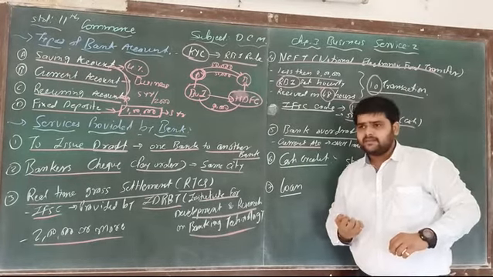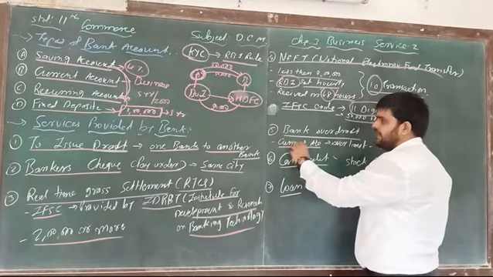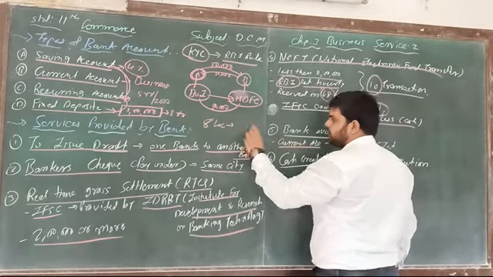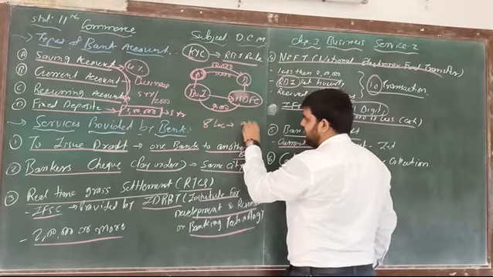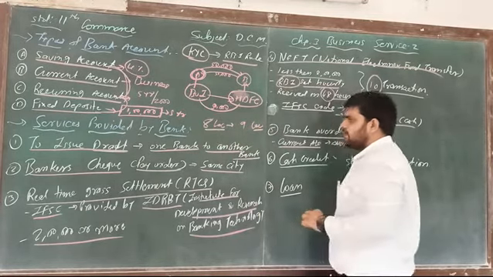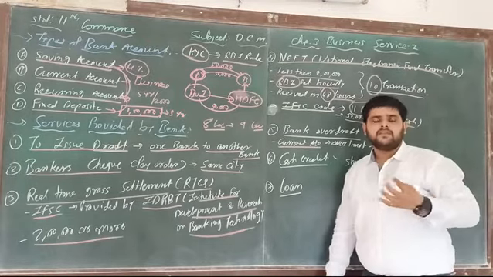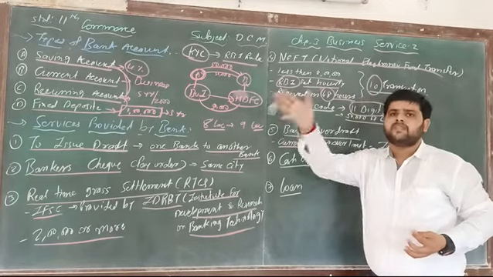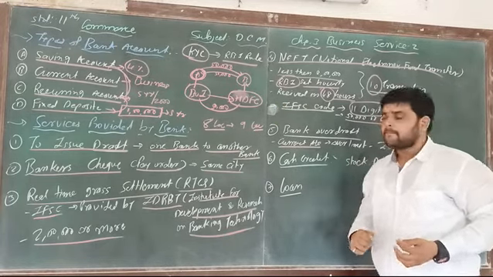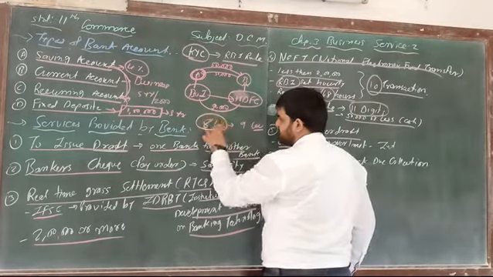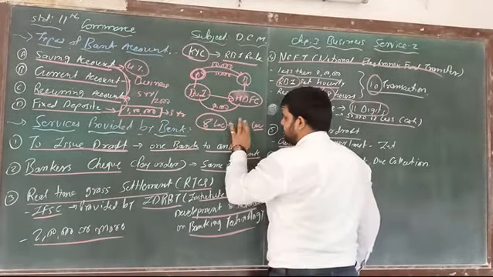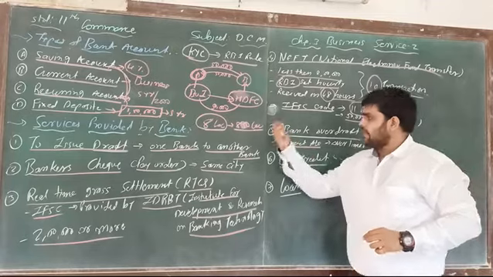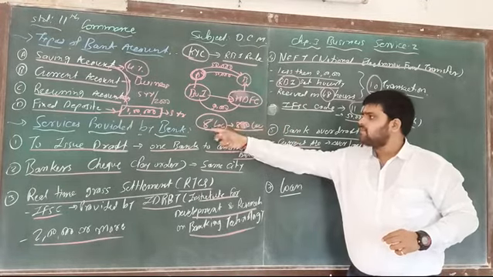So sometimes what happens? If the current account balance is 8 lakh rupees and the businessman writes a check of rupees 9 lakh, by mistake or omission, to one party, but at the time of clearing the balance is 8 lakh rupees. Or 8 lakh rupees is there, but he writes a check of 8,50,000. It means the check amount is 8,50,000, but the current account balance is 8 lakhs.